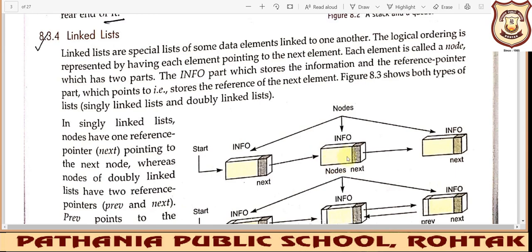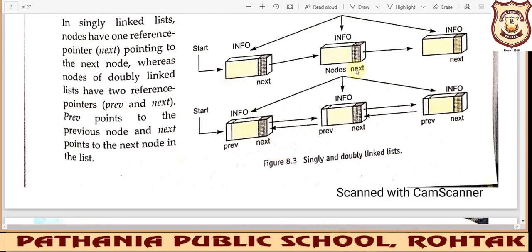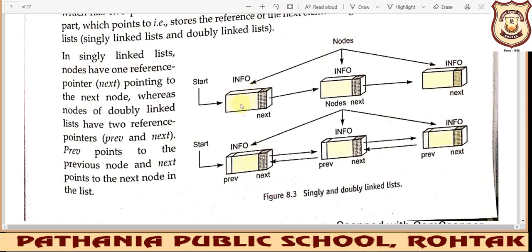So after visiting this patient, the doctor will go to bed number 10. So this next will be containing the link of the next node that is to be visited afterwards. Okay, so this is the concept of linked list. Here we have a node, and that node contains information and the pointer part. Always a node is divided into 2 parts.